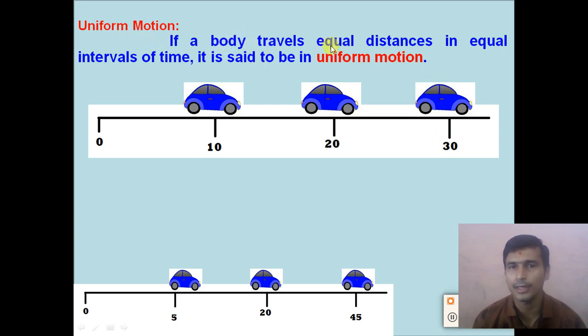If a body travels equal distance in an equal interval of time, the motion is said to be a uniform motion. So I repeat the definition of uniform motion. If a body or object travels equal distance in equal interval of time, the motion is said to be a uniform motion.